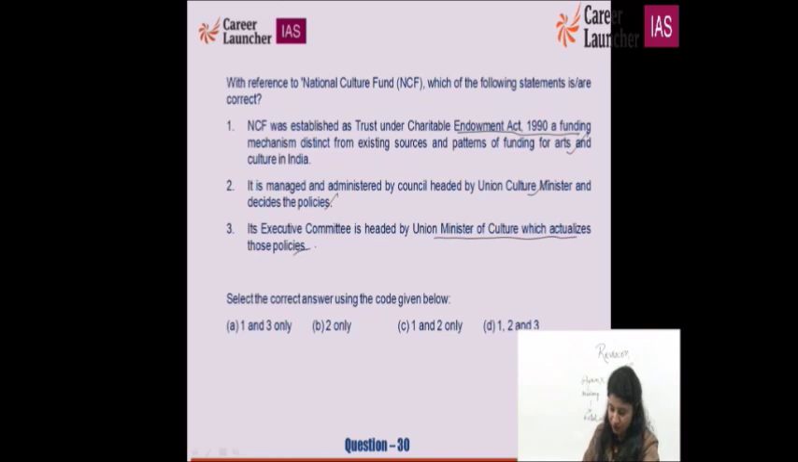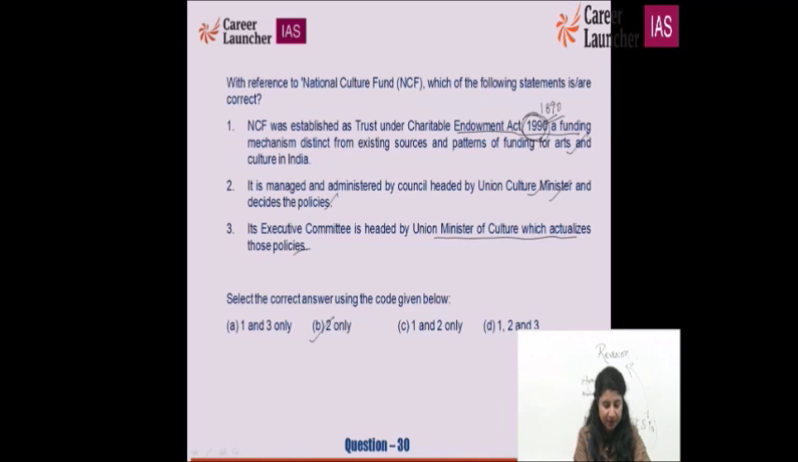Give a thought to this question. What do you think? What can be the right option for this? So it is managed and administered by a council, headed by the Union Culture Minister. There is nothing wrong in it. It is 100% correct. But yes, this is important: you have to be really careful about years while you are preparing. It is 1890, not 1990. It is so old. So it is 1890. Therefore, the right option is just 2.